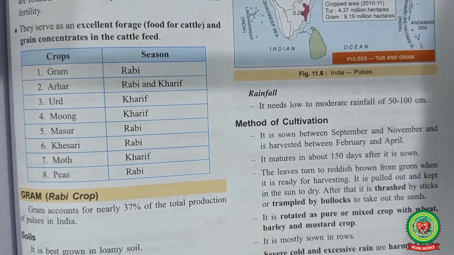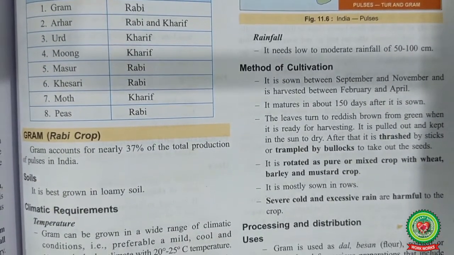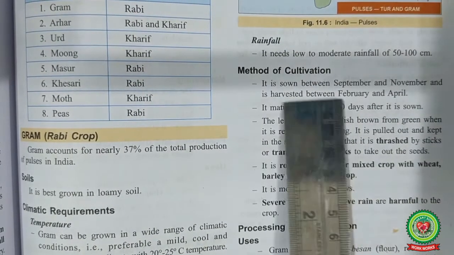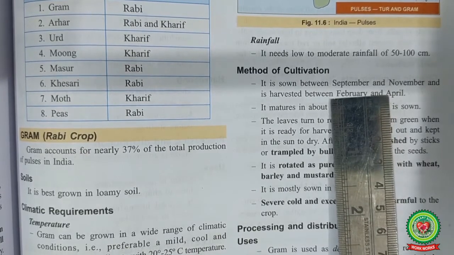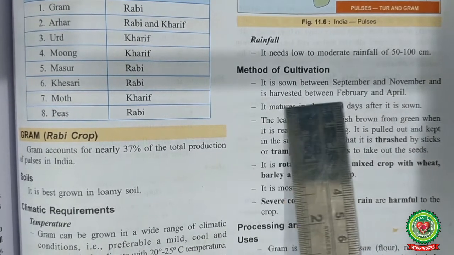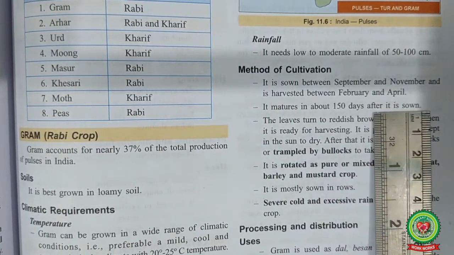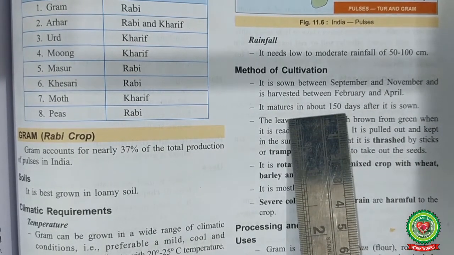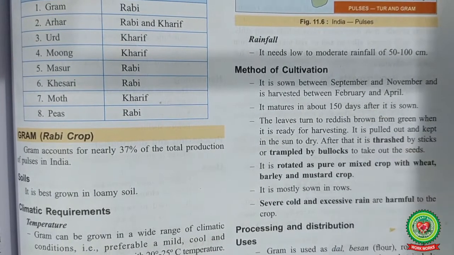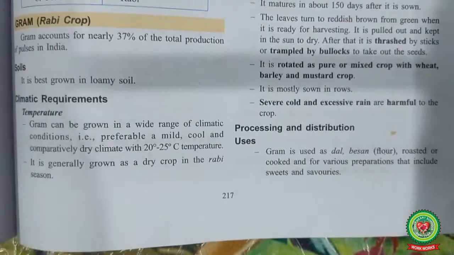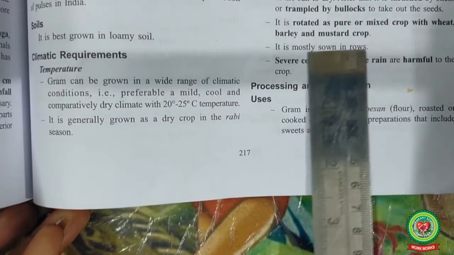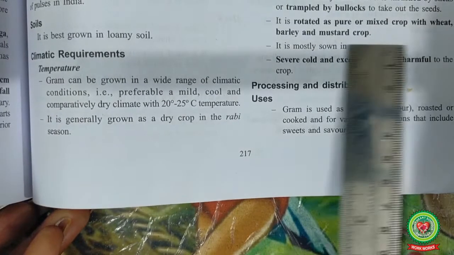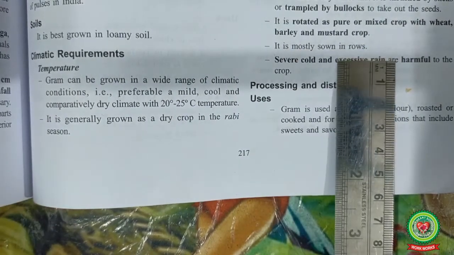Now, let us read about the methods of cultivation. Gram, as it is a Rabi crop, is sown between September to November, and it is harvested in February or April. Gram matures in about 150 days. Gram is rotated as pure crop or mixed crop with wheat, barley and mustard.